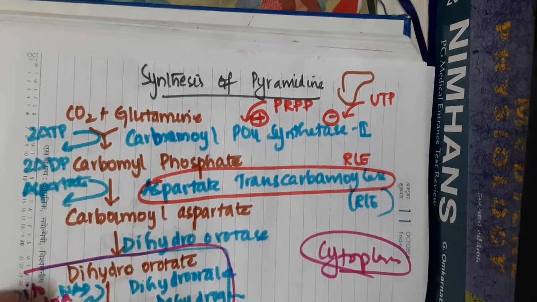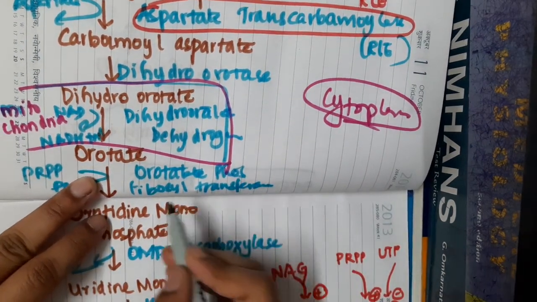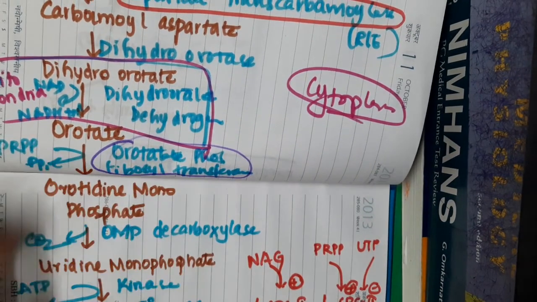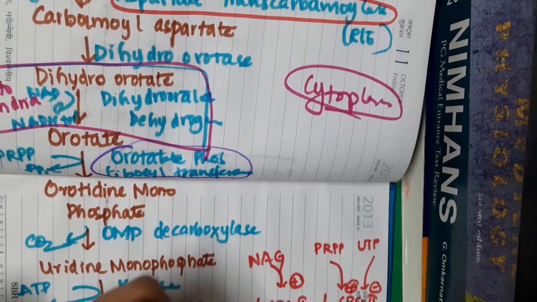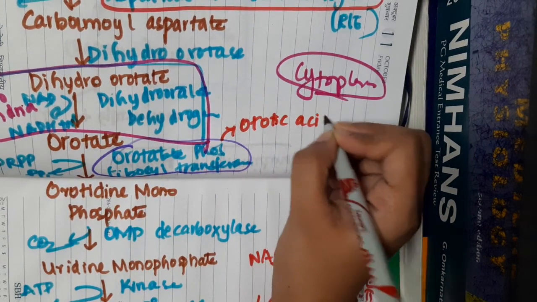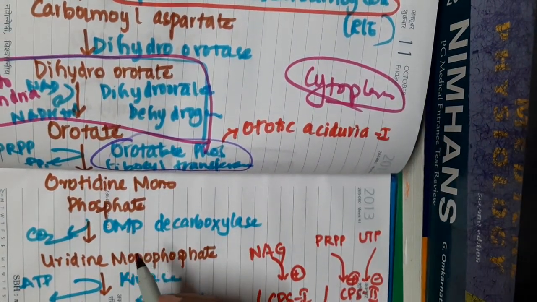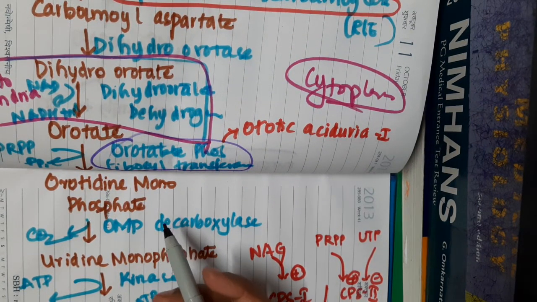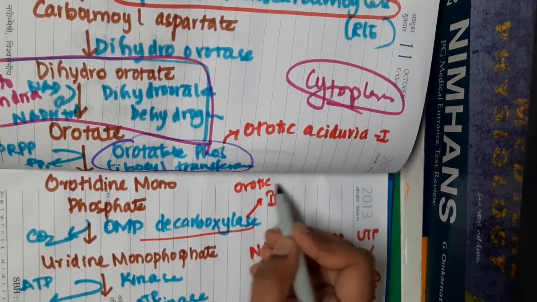Deficiency of the enzyme orotate phosphoribosyl transferase will result in orotic aciduria type 1, whereas deficiency of the enzyme orotidylate decarboxylase will result in orotic aciduria type 2.